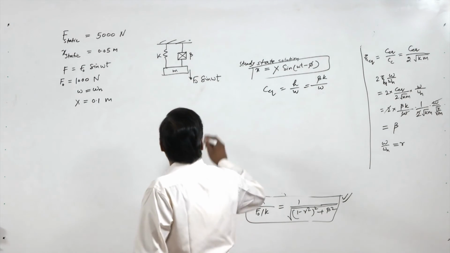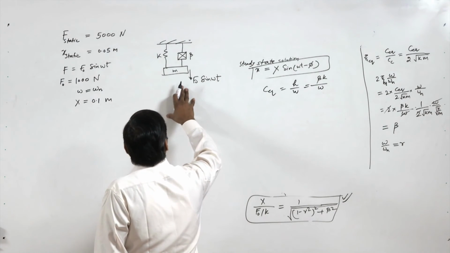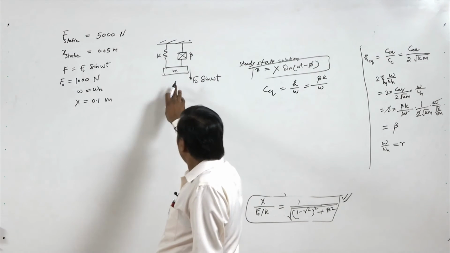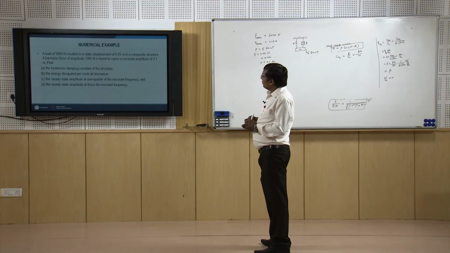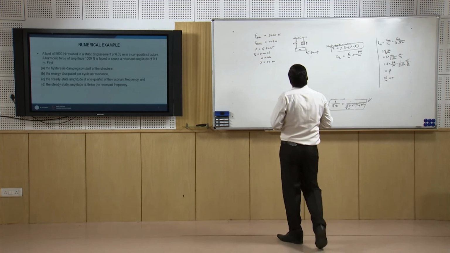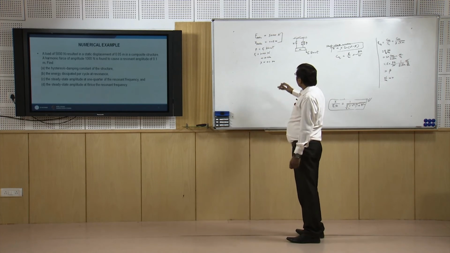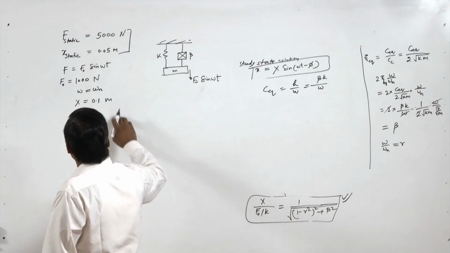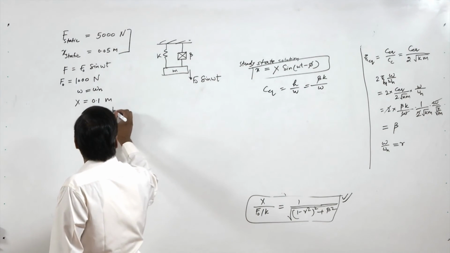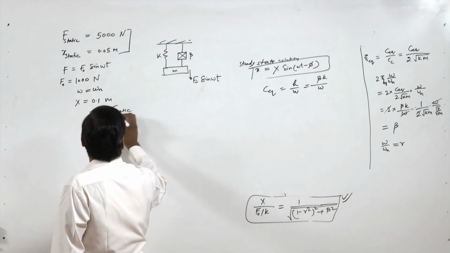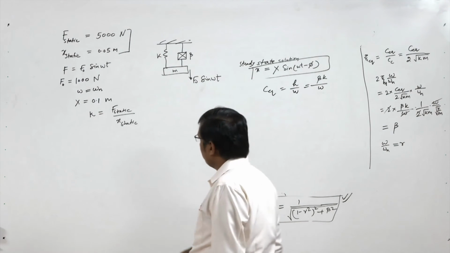We have to find the stiffness k. How we can find k? From this information, as it is said that if we apply 5000 Newton, the static displacement is 0.05. So k equal to F static upon x static, because stiffness is force upon displacement.